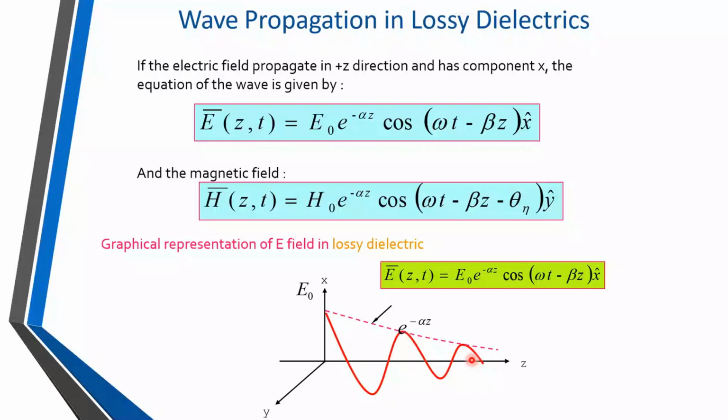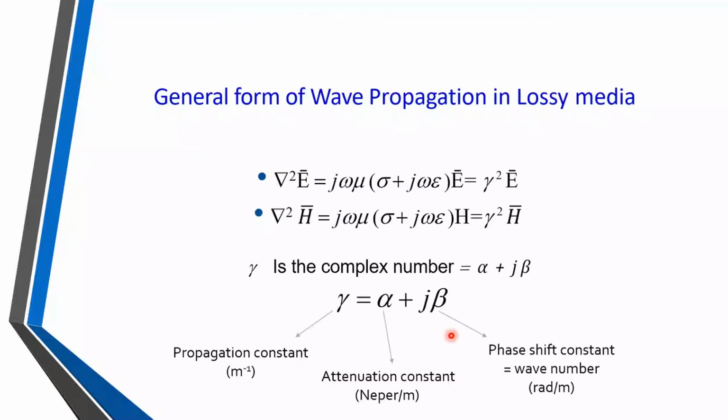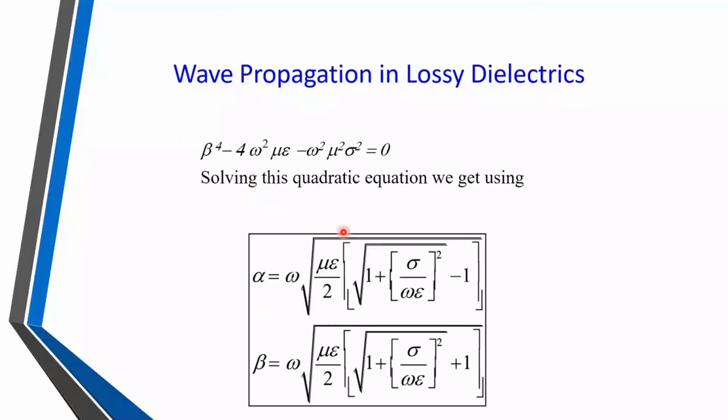And from these bigger equations we have derived what alpha and beta are, and we have seen the derivation for that. From that derivation we got alpha equal to omega under square root mu epsilon divided by 2, in brackets under square root 1 plus (sigma divided by omega epsilon) whole square, square root also completes here, and then it is minus 1.